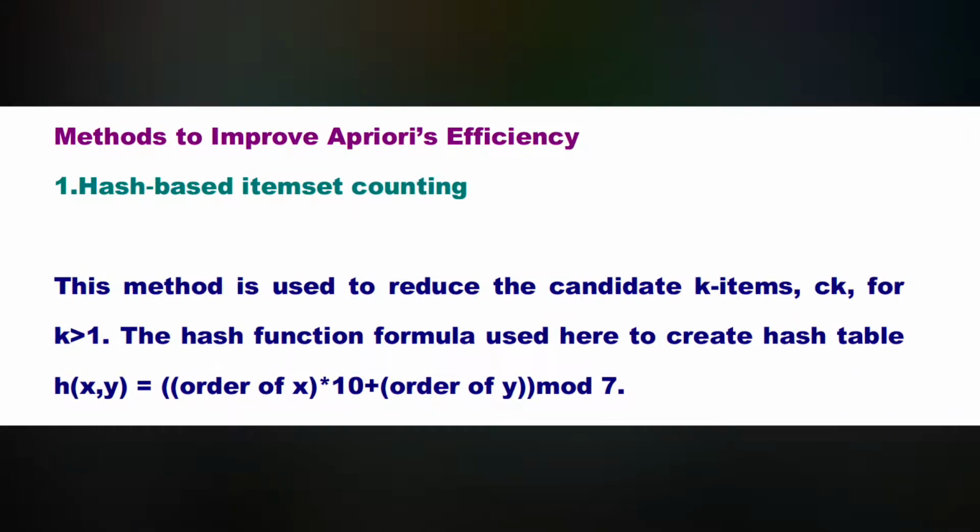Methods to improve Apriori efficiency. The first method is hash based item set counting. This method is used to reduce the candidate k-item sets, C suffix k, for all k greater than 1. The hash function formula used here to create the hash table is h of x comma y equals order of x multiplied by 10, added with order of y, mod 7.